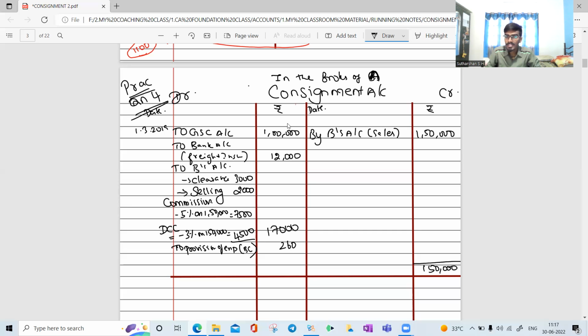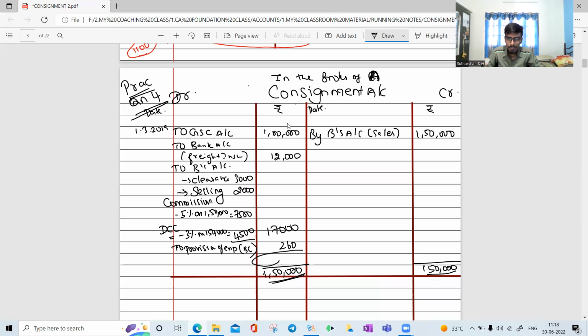Why are we not writing consignment stock on the credit side? We have sold all the goods, right? Very good. In this question, we do not know the quantity of the goods. We only know the value of the goods.